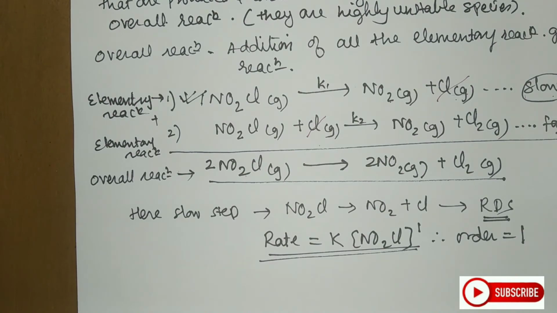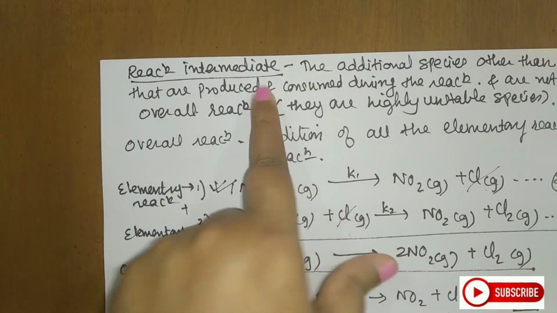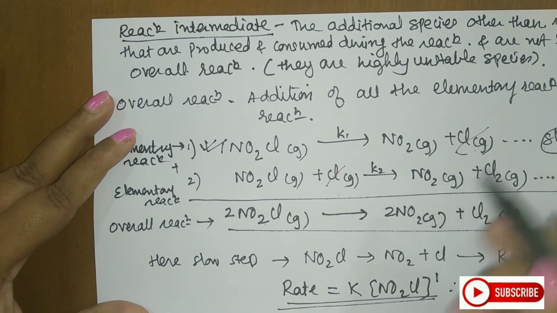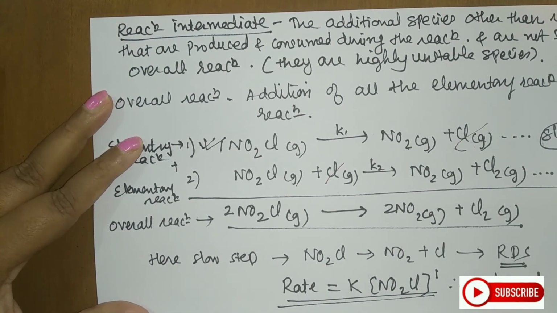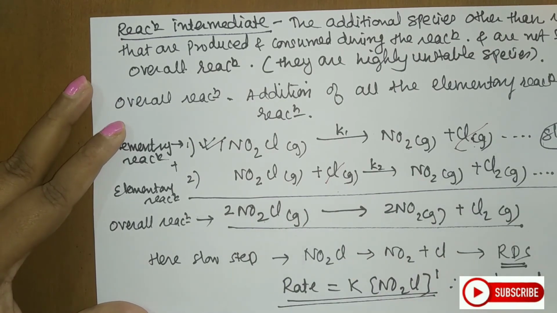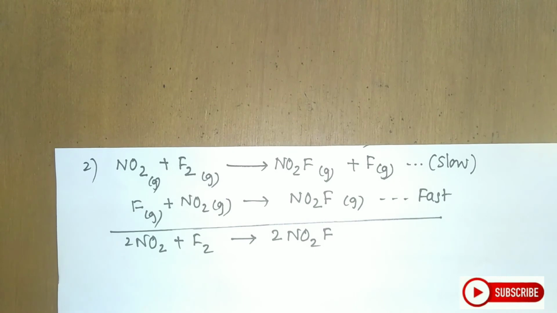Next, what we have studied is the reaction intermediate. Where is the reaction intermediate? The reaction intermediate here is Cl, because it is getting formed and it is getting consumed during the reaction itself. So students, I have one example here, and let us discuss this example simultaneously. You can also try this particular example.